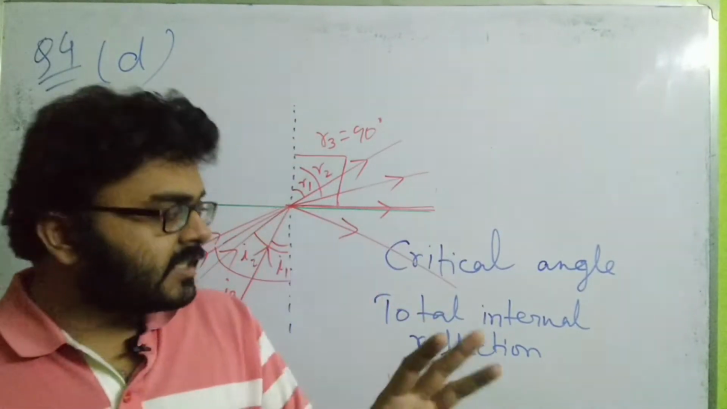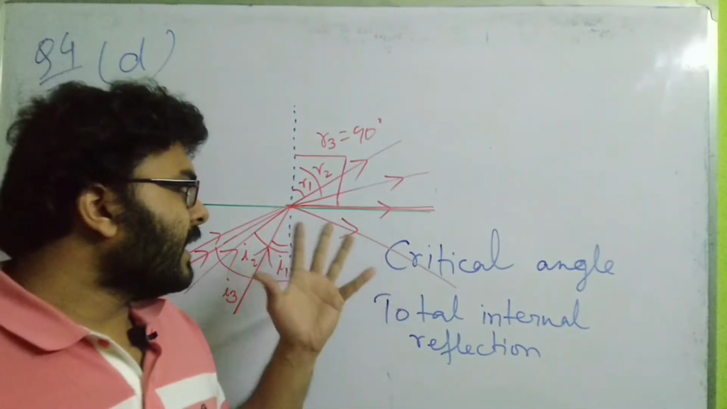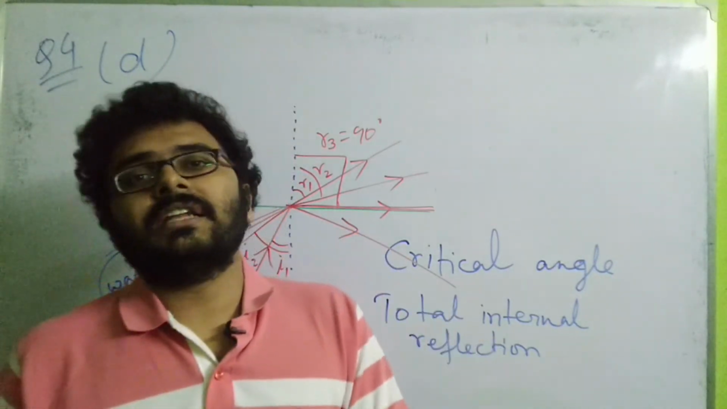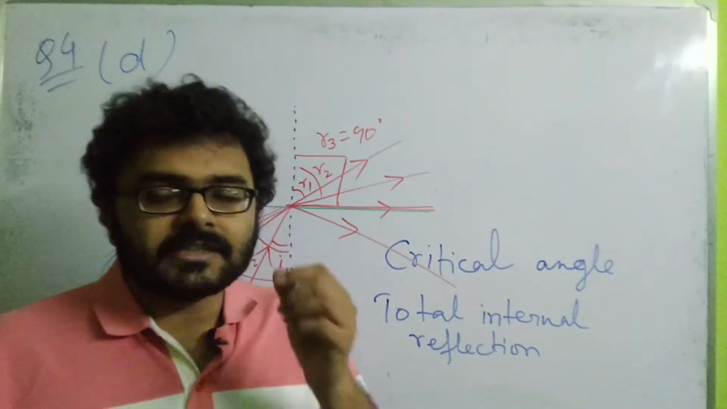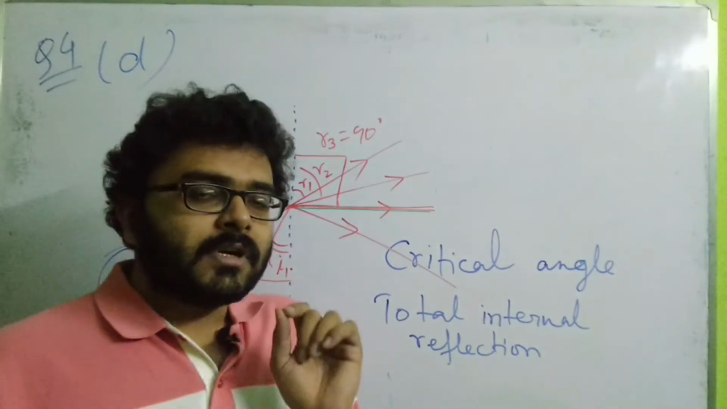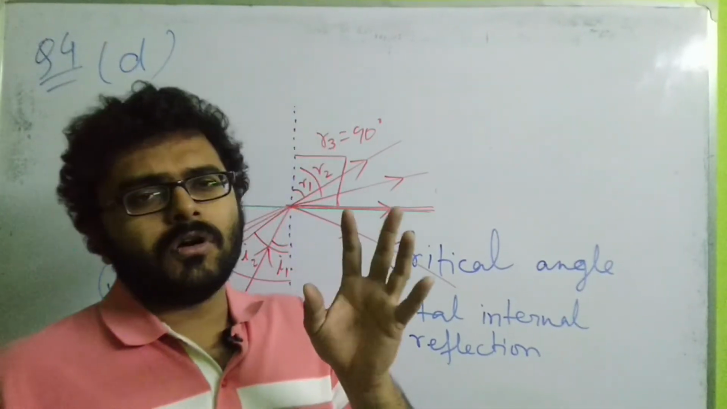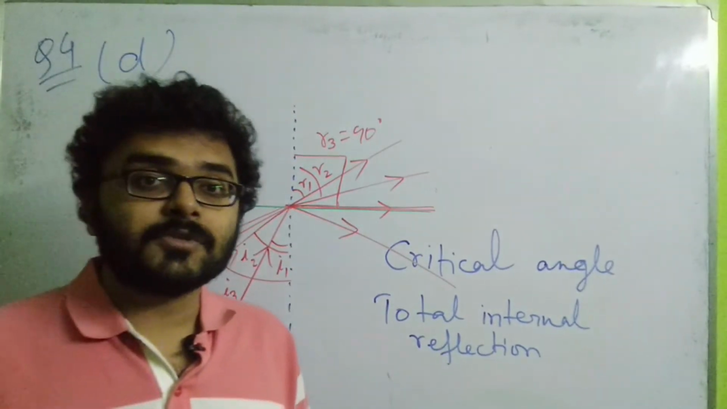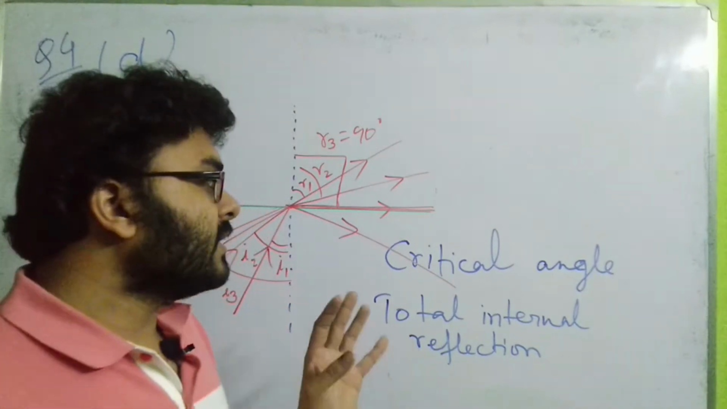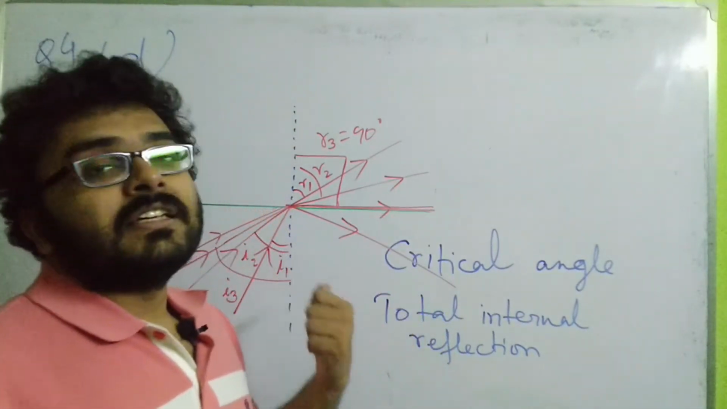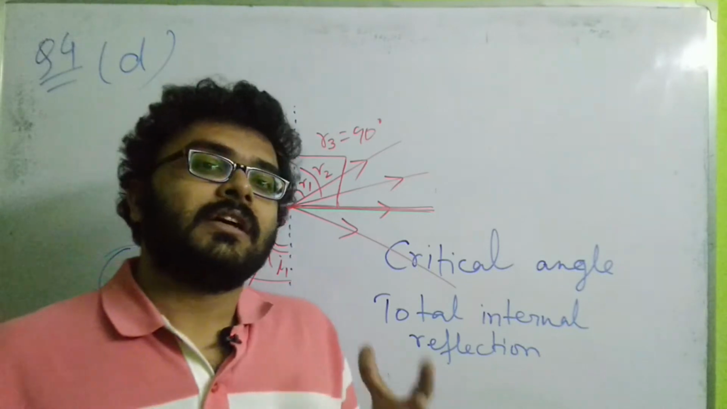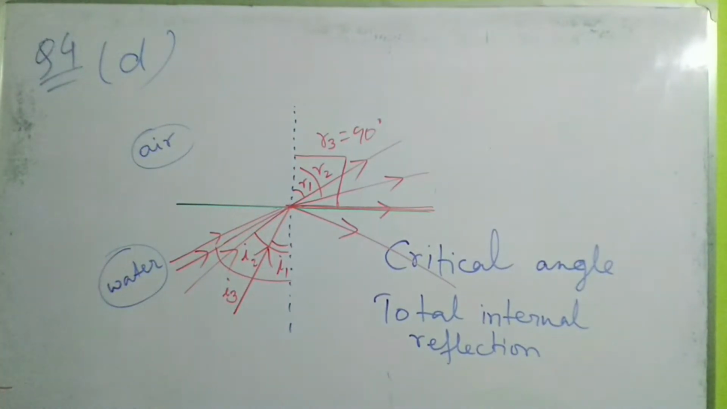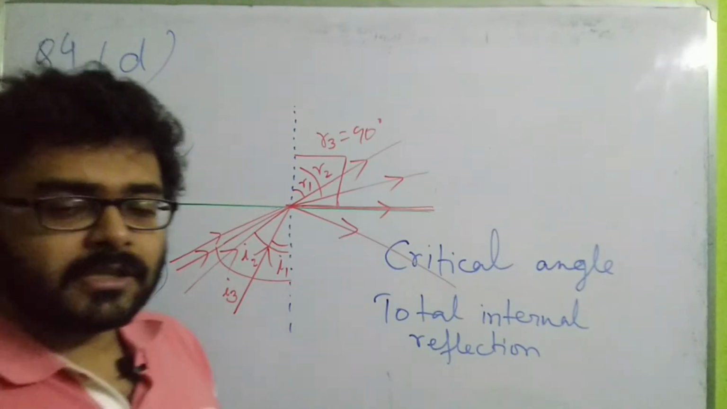Now this particular phenomenon is called total internal reflection, because 100% of the light is reflected back into the same medium. In case of normal reflection from any opaque surface, 95 or 98 or 99 percent of light is reflected back, but 1% of light is absorbed on the surface, so it does not give a total reflection. But this case is total internal reflection, it gives 100% light back into the same medium.